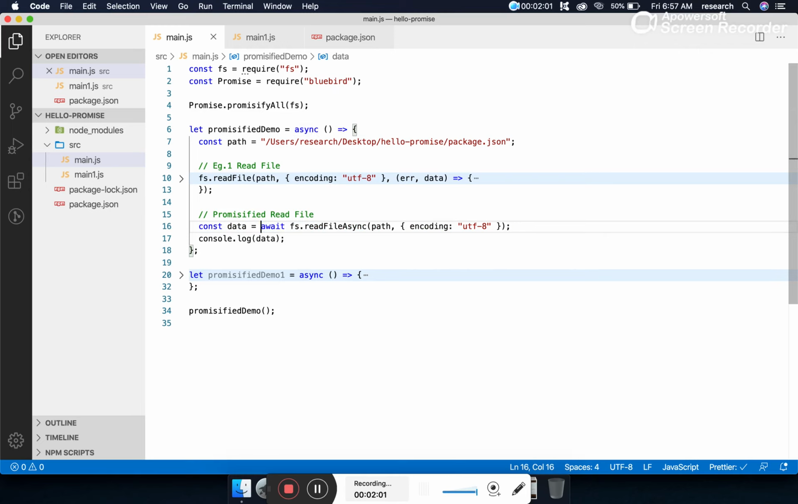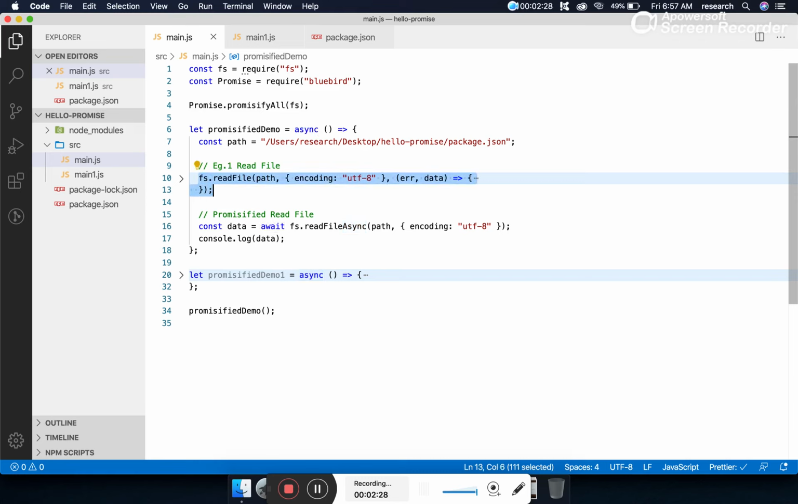So how can we write the same method in a new style after promisification? We can use the keyword await. Since the method is returning a promise, we can use await. And to use await, what do we have to do? We have to make our method async.